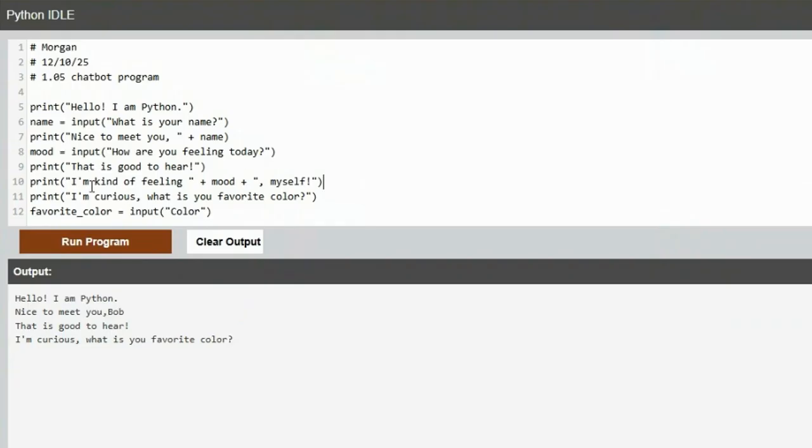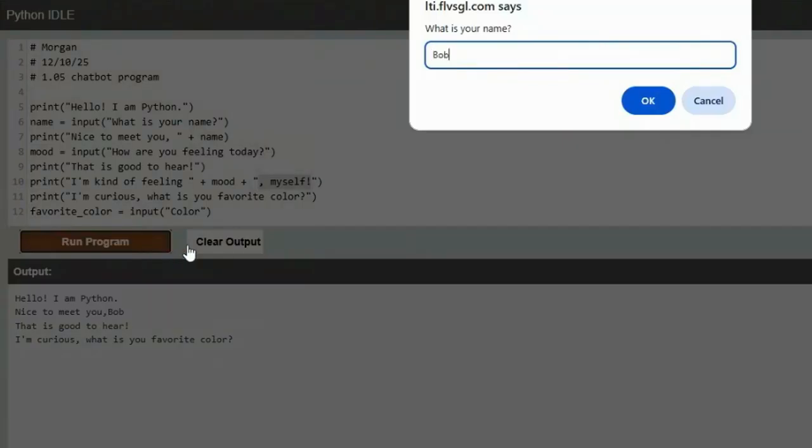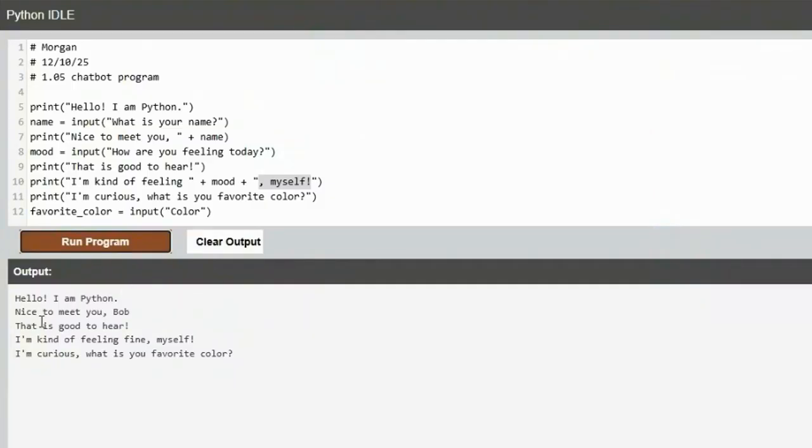myself. So look what I added here. I added a print statement that says, I'm kind of feeling, and then I quit my quotes and I said, print whatever they type under mood. I said, add mood right here and then put a comma in myself. So if I said, what's your name? I'm Bob. How you feeling? Fine. Color blue. It says, nice to meet you, Bob. That's good to hear. I'm feeling kind of fine myself. So just some improvements.